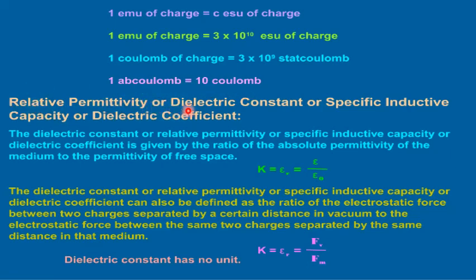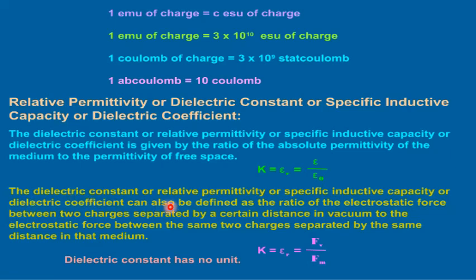Relative permittivity or dielectric constant or specific inductive capacity or dielectric coefficient. The dielectric constant is given by the ratio of absolute permittivity of the medium to the permittivity of free space. It is represented by capital K is equal to epsilon R is equal to epsilon upon epsilon naught.